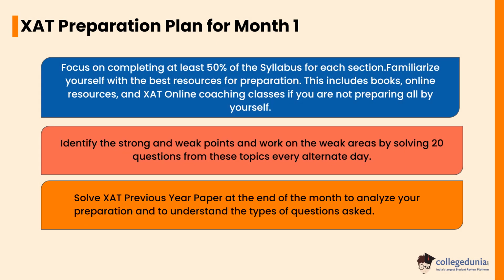Focus on completing at least 50% of the syllabus for each section. Familiarize yourself with the best resources for preparation. This includes books, online resources, and XAT online coaching classes if you are not preparing all by yourself. Identify the strong and weak points and work on the weak areas by solving 20 questions from these topics every alternate day. Solve XAT previous year papers at the end of the month to analyze your preparation and to understand the type of questions asked.